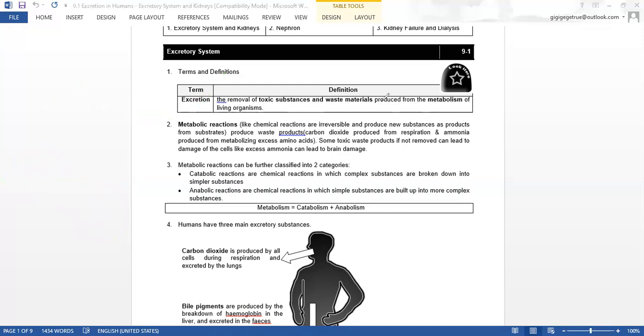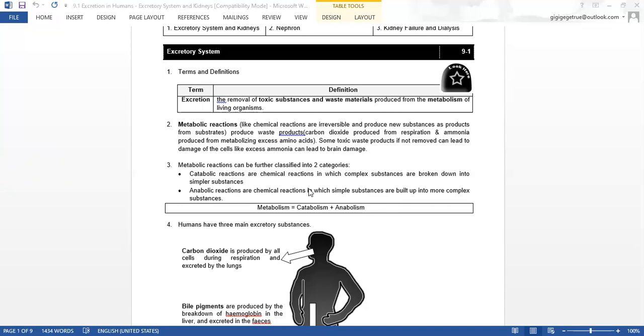Okay, because we mentioned metabolism earlier, here we're just going to simply tell you that metabolism is actually made up of catabolism and anabolism. Catabolism is all the processes that involve breaking down substances. Anabolism is all the processes that involve building up.